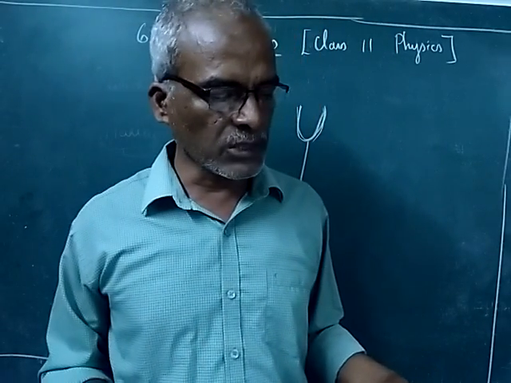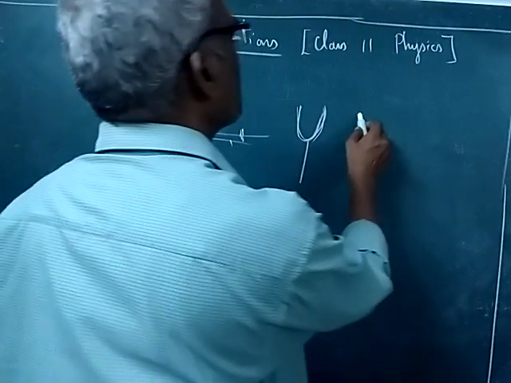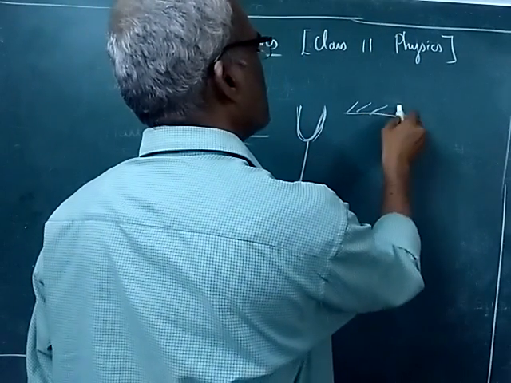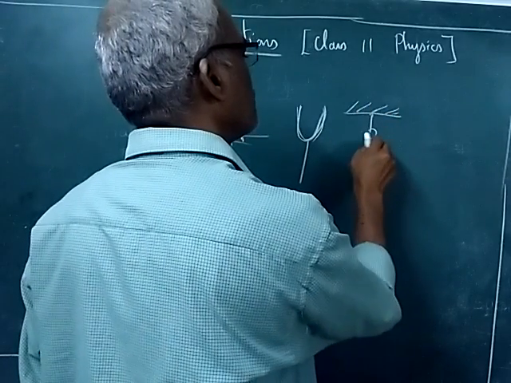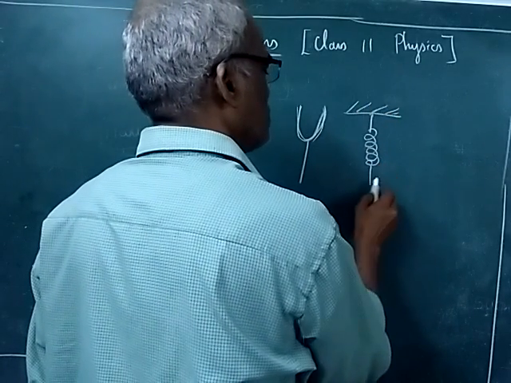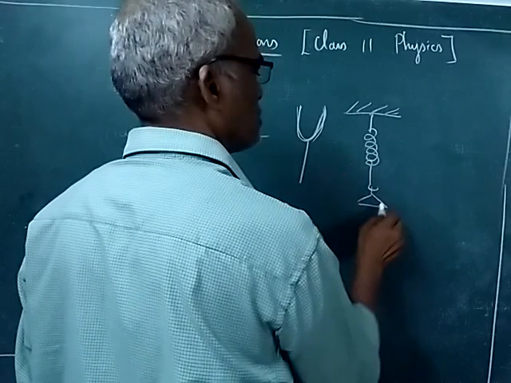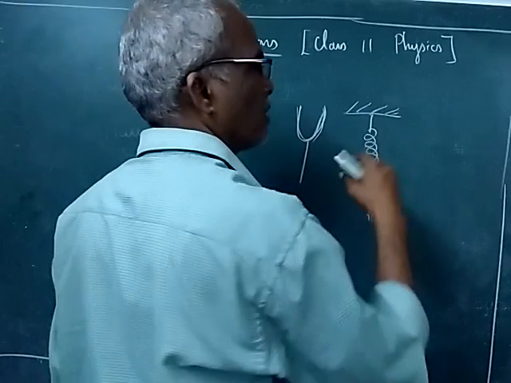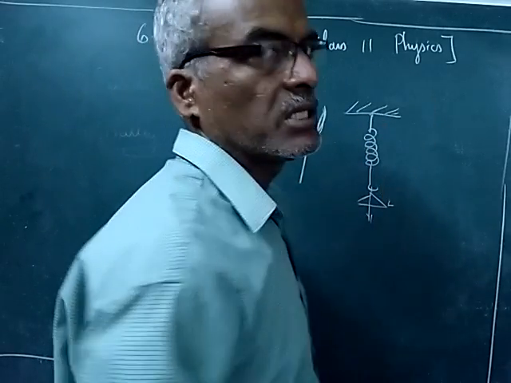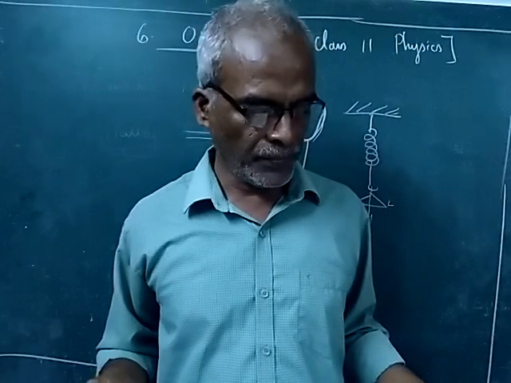Oscillations of a mass suspended from a spring. Suppose a spring is tied to a rigid wall or roof, and a load is connected, okay, this is the load. When you pull the load and release it, this spring will start vibrating about its mean position. So this is also oscillatory motion.